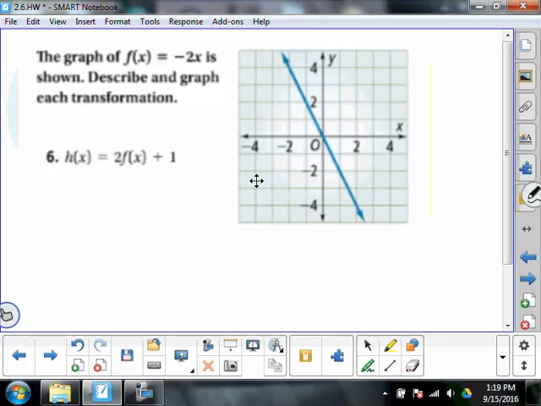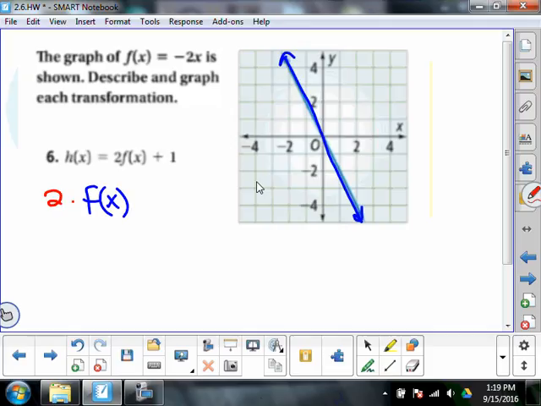So we're taking f of x, which is this thing, and we're doubling it. We're multiplying it by 2. So if we doubled it, what that's going to do is take all the y coordinates and make them taller. How much taller? 2 times taller.